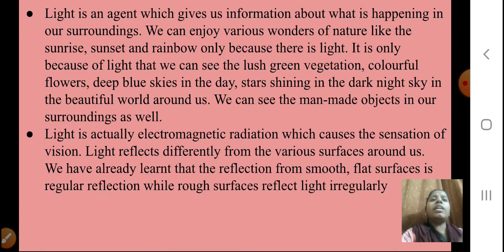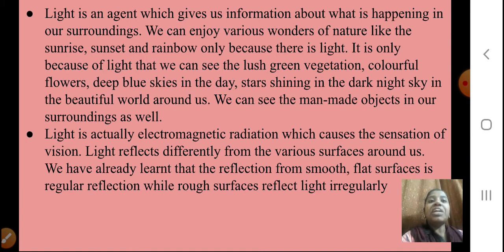Okay, students, now the light is an agent which gives us information about what is happening in our surroundings. We can enjoy various wonders of nature like the sunrise, sunset and rainbow only because there is light.